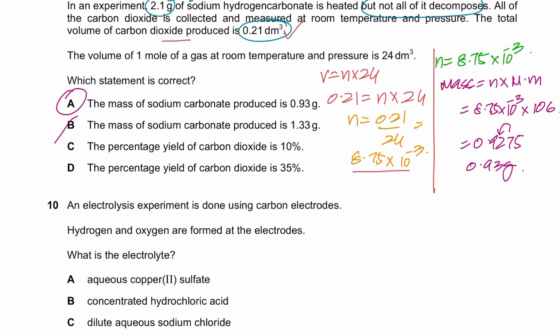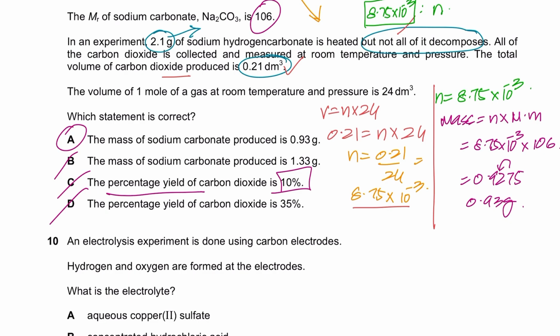B is wrong. The percentage yield of carbon dioxide is 10%. You cannot calculate the percentage yield, because obviously for percentage yield you need to have the theoretical amount of carbon dioxide. This is the practical amount. This is basically what is happening in the experiment, right? So 0.21 decimeter cube is formed. You don't know how much percentage this is.